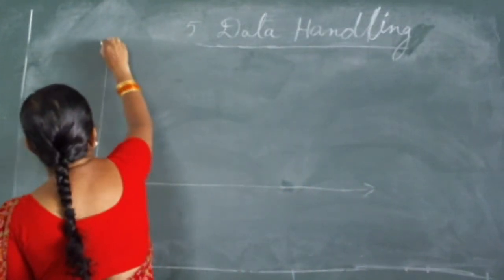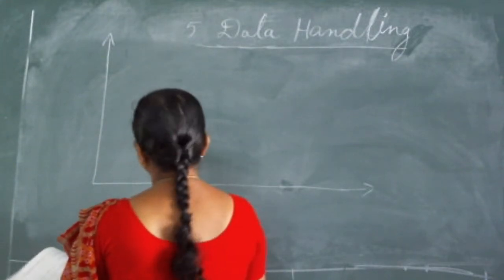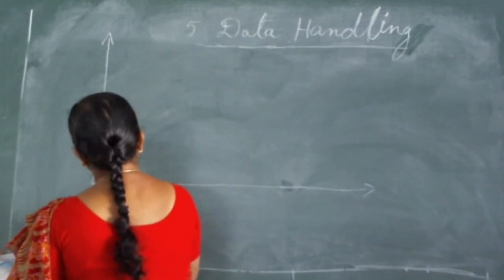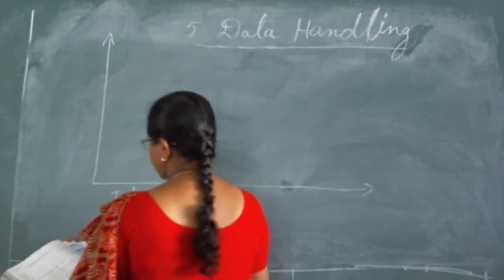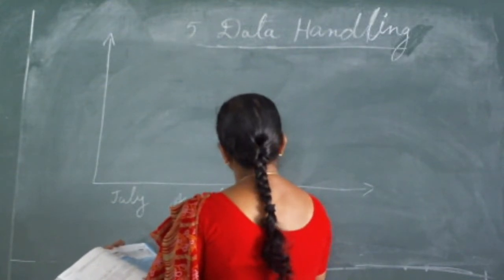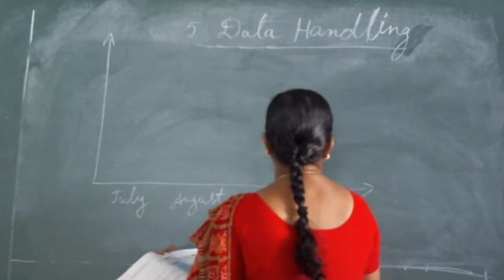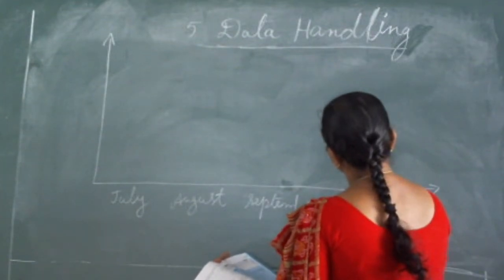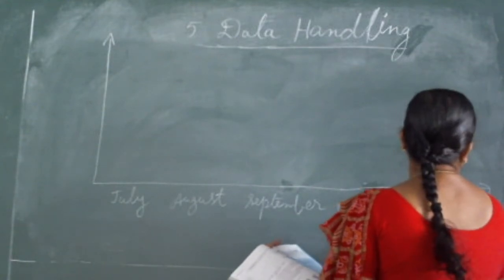See, here we can take the months and draw a bar graph. We can mention the months: July, August, September, October, November and December.